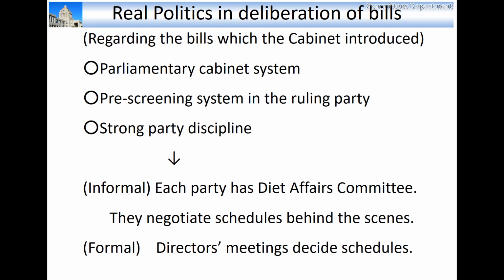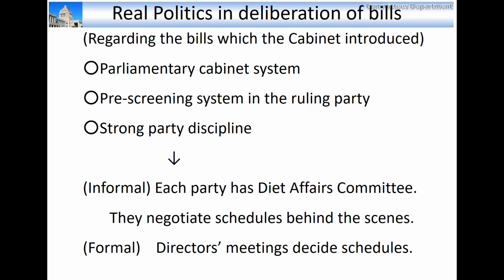Each party has Diet Affairs Committee. It is an informal organization, but the chairpersons of the Diet Affairs Committee negotiate the whole management of the deliberation of the bills behind the scenes. Formally, the directors' meeting decide the schedule of the deliberation of the bills, and in many cases, the leading directors of both sides have negotiations before the directors' meeting, but behind the scenes, there may be some negotiation among the chairpersons of the Diet Affairs Committee regarding important issues.